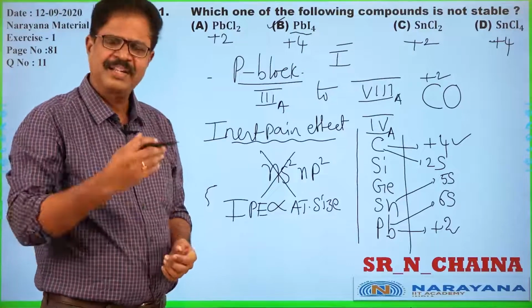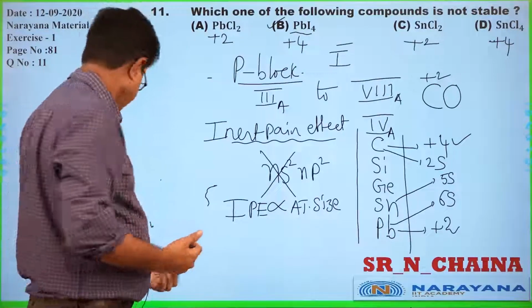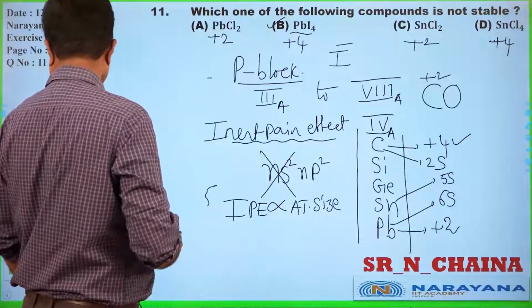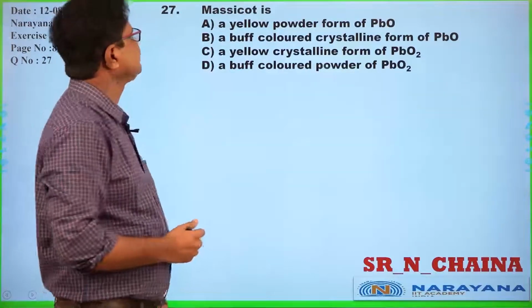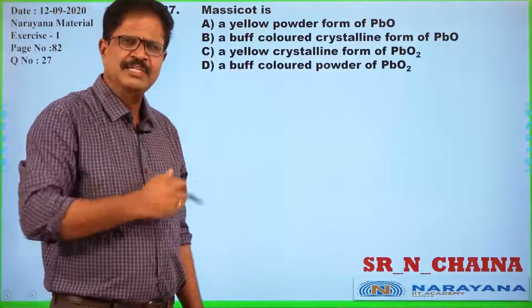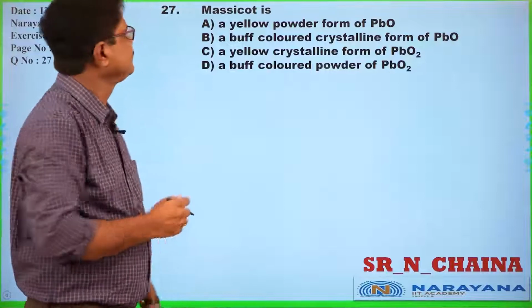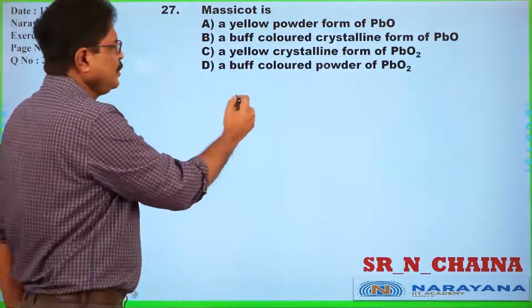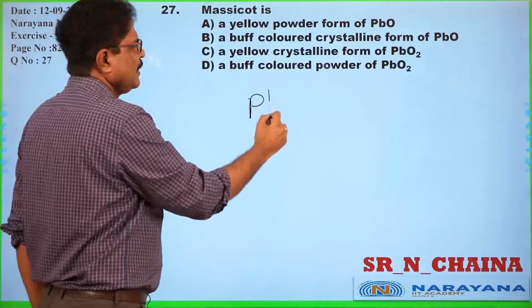Okay, let us move to the next question. Fine. We have discussed in the first question Massicot, you know, lead monoxide.